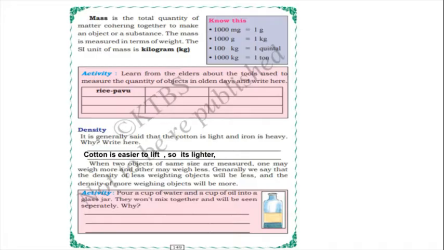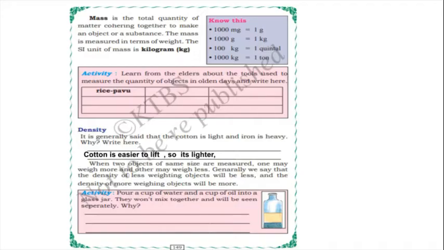So one more topic is density. It is generally said that cotton is light and iron is heavy. Why, children? Is cotton weightless? No, even cotton has weight. But cotton has low density, and iron has more density, isn't it? Cotton is easier to lift, isn't it? Yes, so it is lighter.